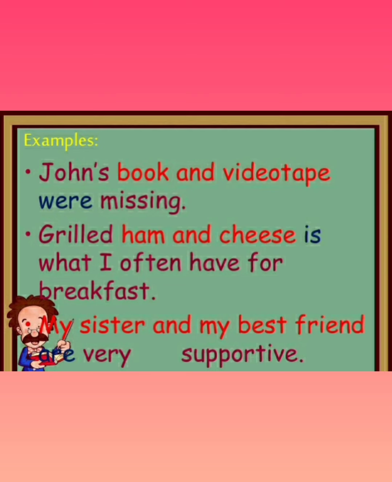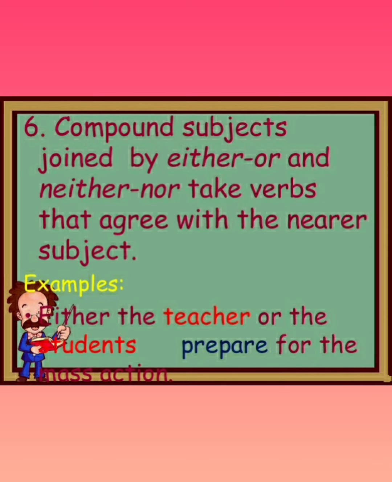Grilled ham and cheese is what I often have for breakfast. But here grilled ham and cheese refers to one single idea, only that one thing that I often have for breakfast. My sister and my best friend are very supportive. That means my sister and my best friend are 2 different persons, and that's why are.